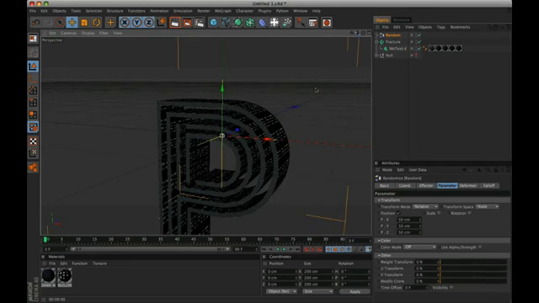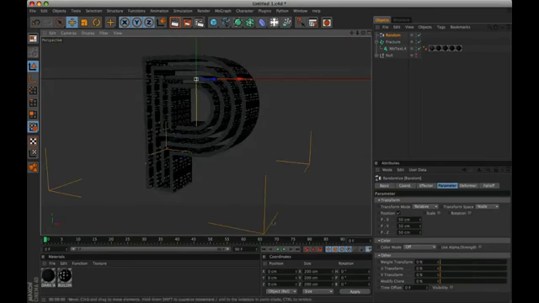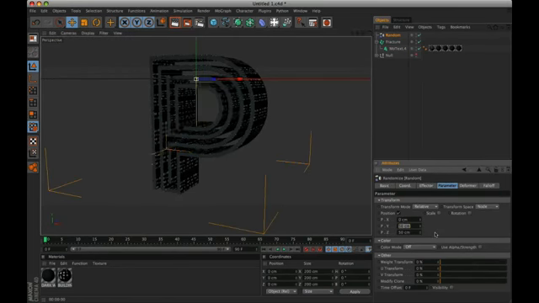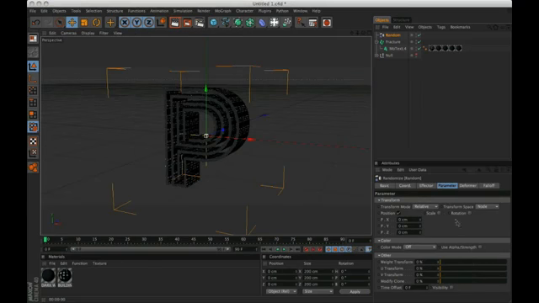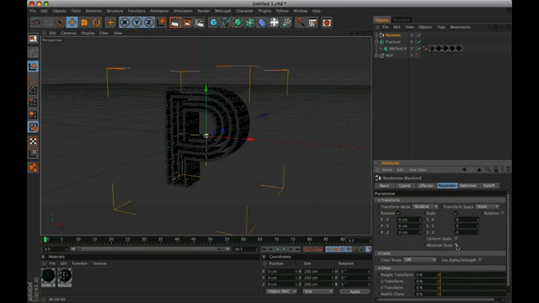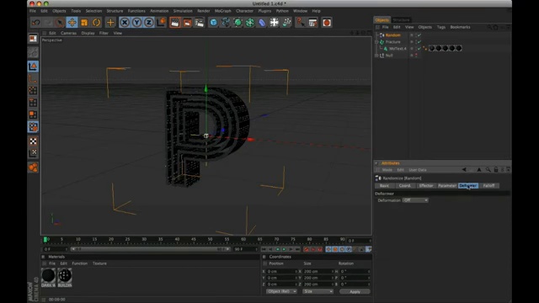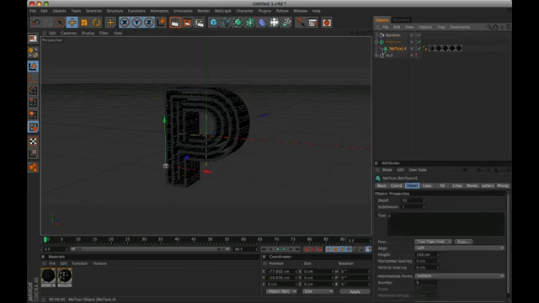We click on the random tool, and in the parameter panel, change the coordinate values to 0. Activate scale and absolute scale. To see the random effect result, we must make MoText a null object with the command Alt+G.